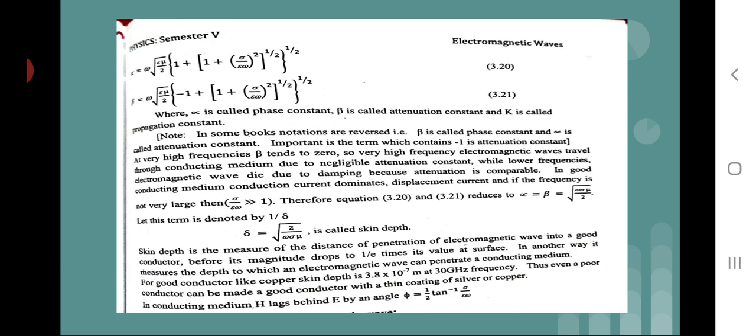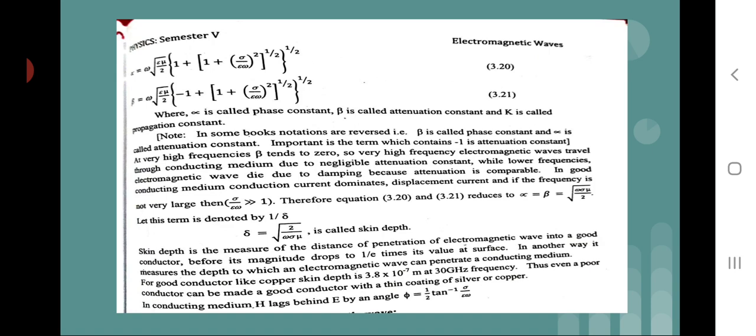At very high frequencies, beta tends to 0, so very high frequency electromagnetic waves travel through a conducting medium due to negligible attenuation constant, while lower frequency electromagnetic waves die due to damping because the attenuation is comparable in a good conducting medium.